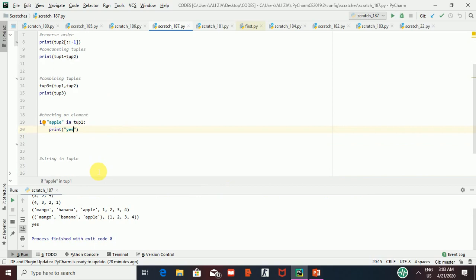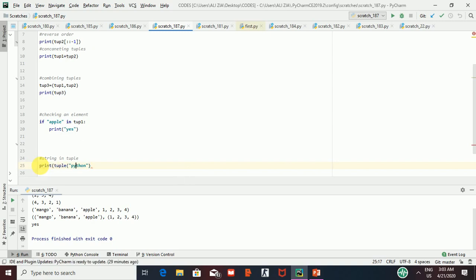The last thing I want to show you is using the tuple method on a string. I am writing here tuple, then in the parentheses I am giving it the string Python. You will see what it will do. I will give it print also so that you can see it.